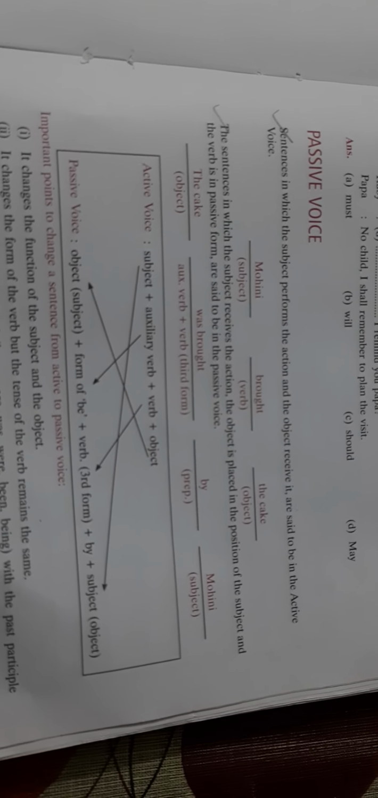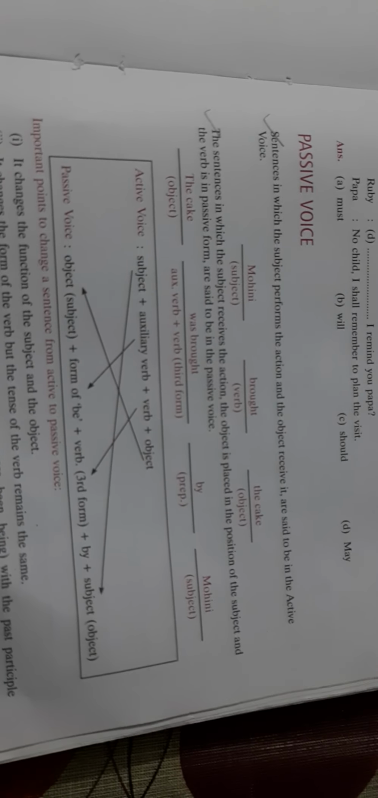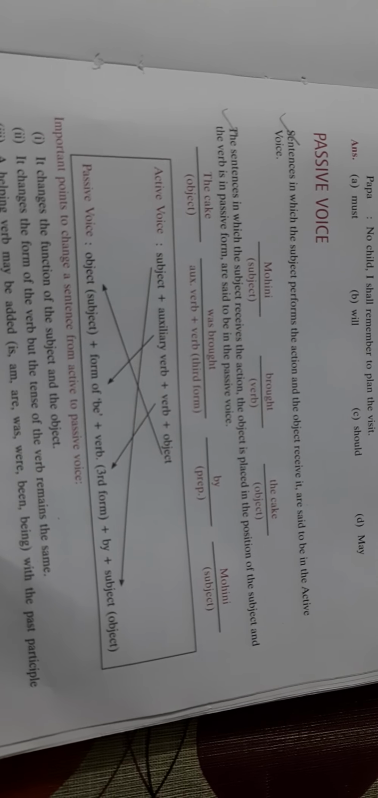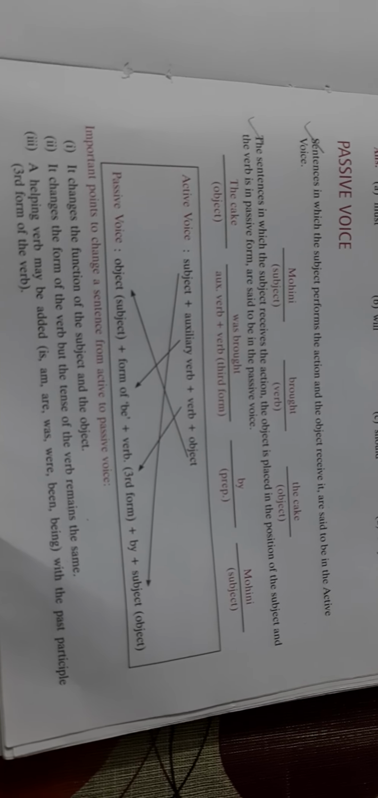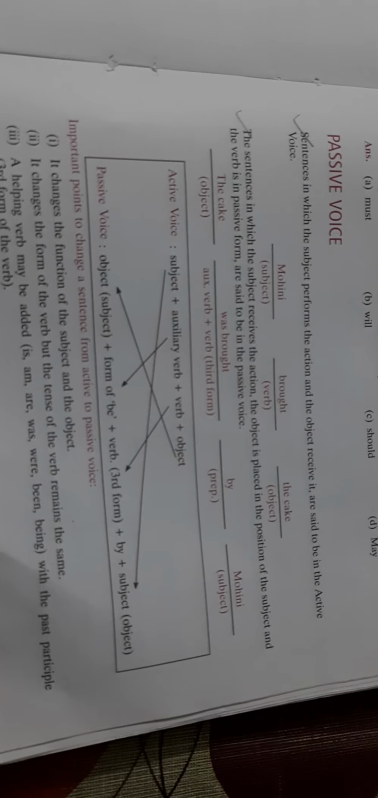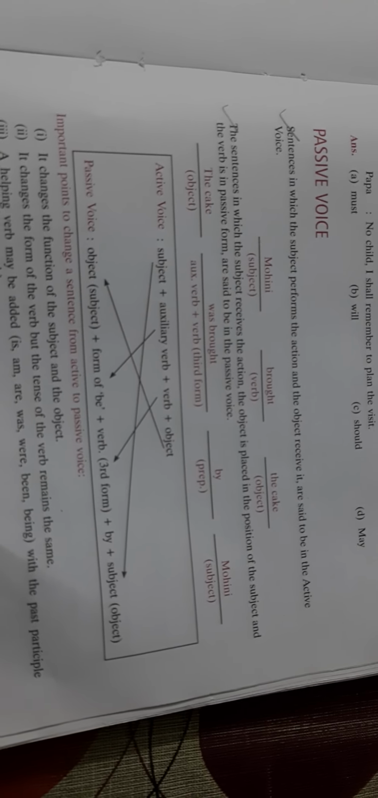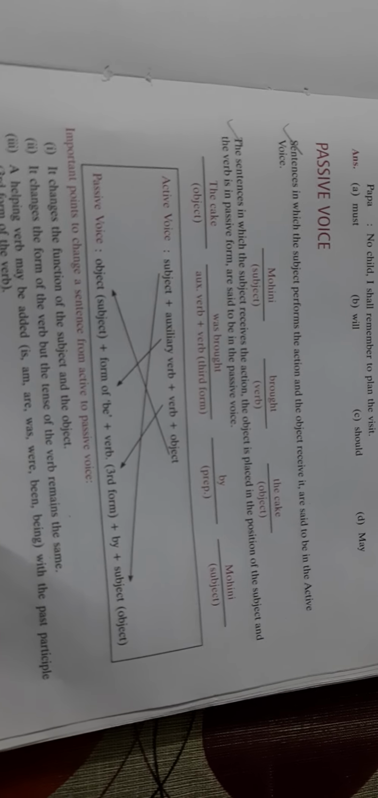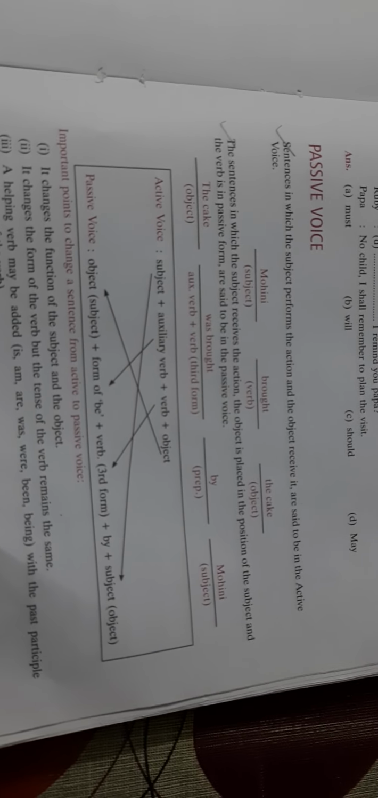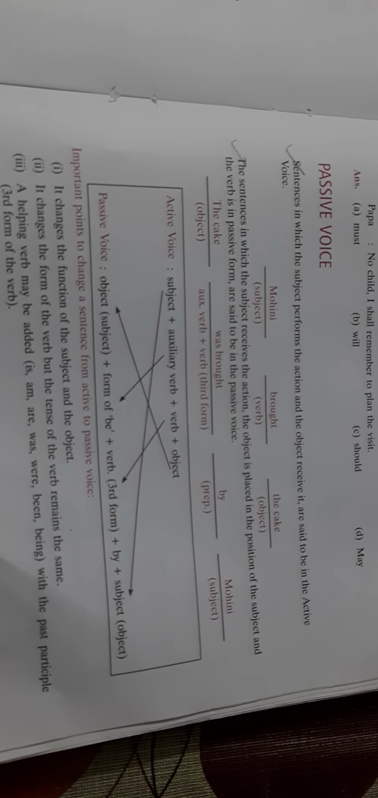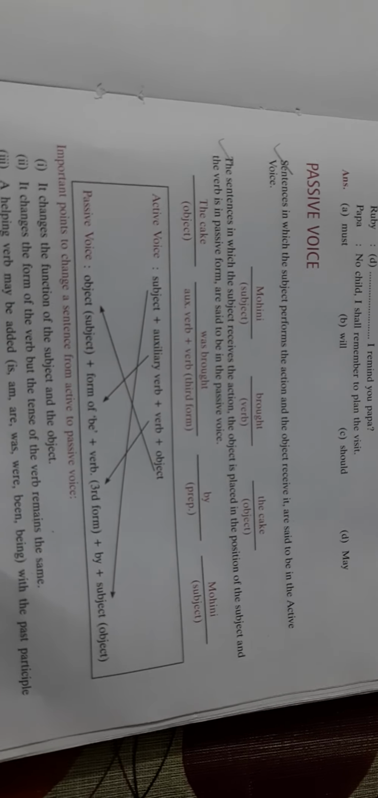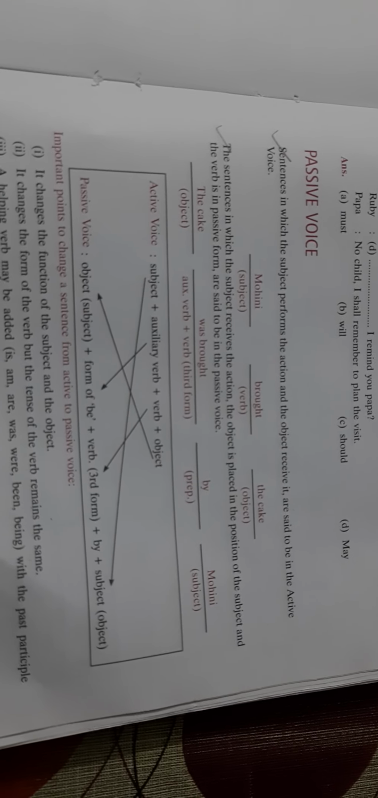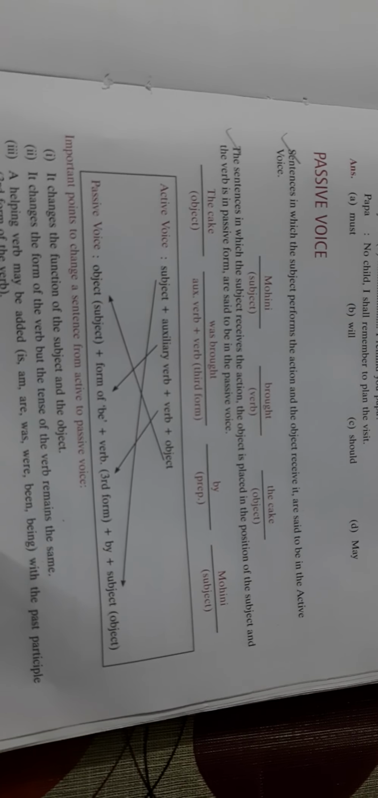Now you can see active voice: subject plus auxiliary verb plus object. Then passive voice: object, which now becomes the subject, plus form of be. Form of be means is, are, am, was, were, will be, shall be, whatever form is suitable, you will write that. Plus the third form of the verb plus by plus object. Now this object is actually the subject which has come in the place of the object.